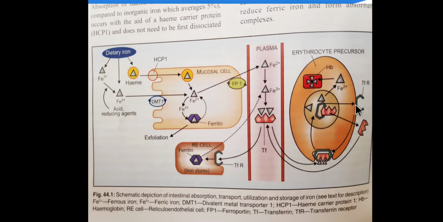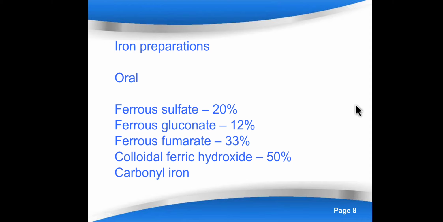Okay, now as we have discussed normal metabolism of iron, we'll start discussing what are the various preparations available for iron. Preparations we broadly divide into two parts: orally available iron preparations and parenterally available iron preparations.